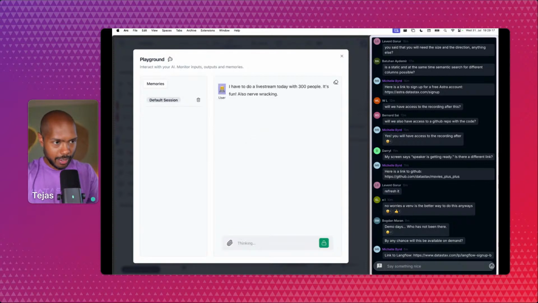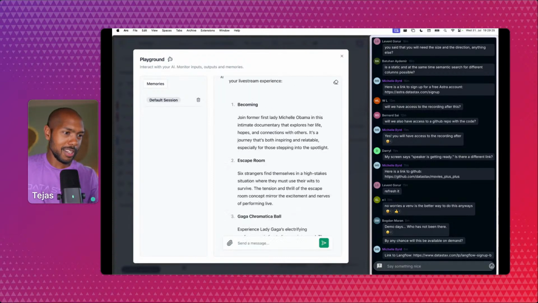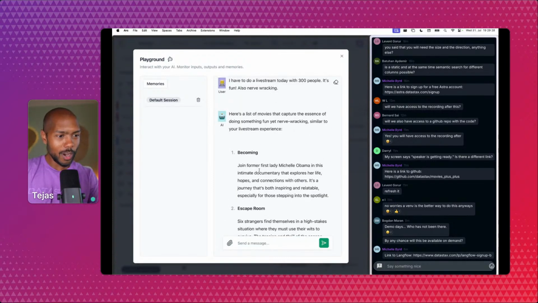And it's going to take this, do similarity search for movie descriptions, and then give me the perfect movie to watch just based on random data about my day. And it tells you why. Becoming. Join former First Lady Michelle Obama in a story that explores her life, about how it's relatable because it's nerve-wracking. Unbelievable.